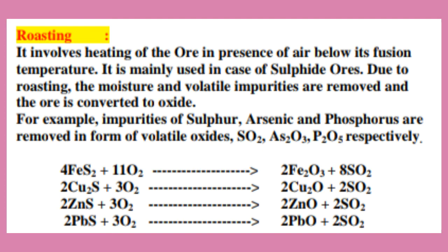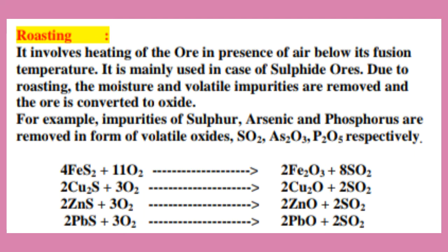In the same manner, zinc sulfide ZnS also is a sulfide ore of zinc. When it is roasted in presence of air below its fusion temperature, this zinc sulfide is converted into zinc oxide, and sulfur present in that zinc sulfide is removed as sulfur dioxide. Like that, lead sulfide PbS also is a sulfide ore of lead.